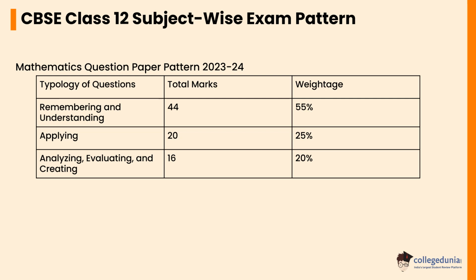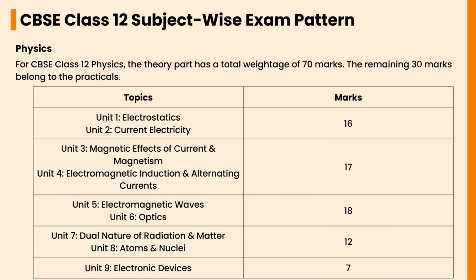Let's check the physics exam pattern. For CBSE Class 12 physics, the theory part has a total weightage of 70 marks. The remaining 30 marks belong to the practicals. Unit 1 Electrostatics and Unit 2 Current Electricity will carry a weightage of 16 marks. Unit 3 Magnetic Effects of Current and Magnetism and Unit 4 Electromagnetic Induction and Alternating Currents will carry a weightage of 17 marks. Unit 5 Electromagnetic Waves and Unit 6 Optics will carry a weightage of 18 marks.